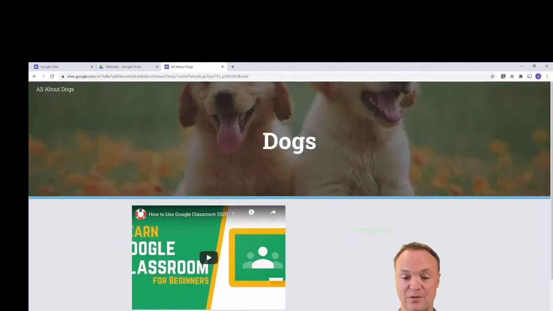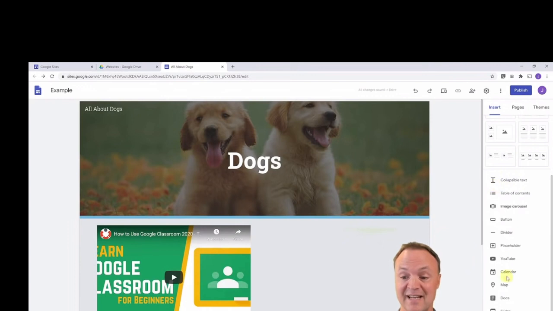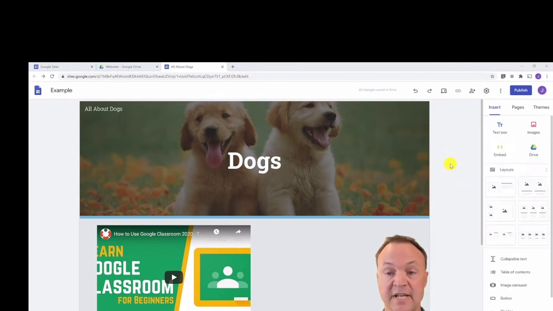So I'm just going to close out of this again. This kind of goes over all the different insert things that I've talked about here, and I'm just going to go to pages now and show you how easy it is to create some pages, but then you're going to do all those same things that I've already showed you on those new pages.